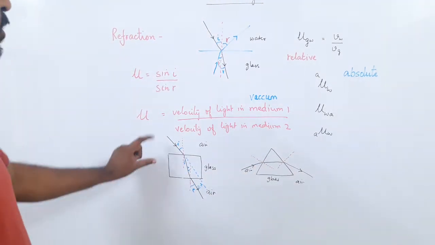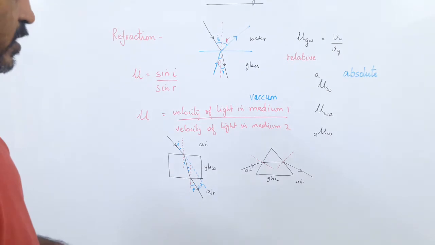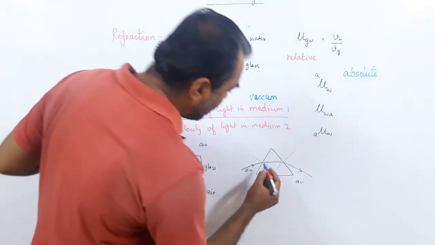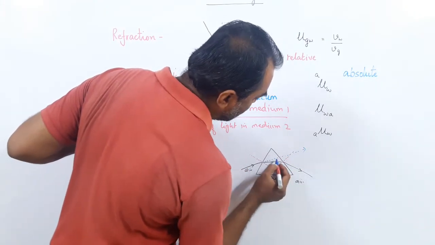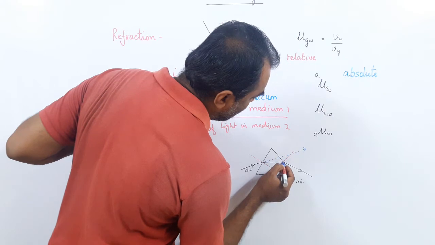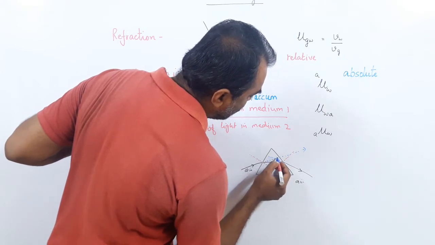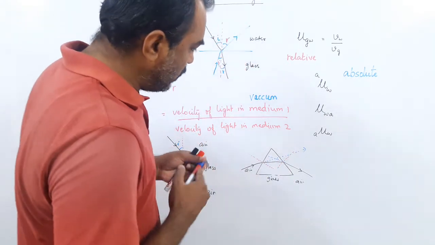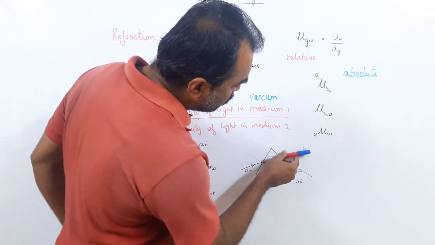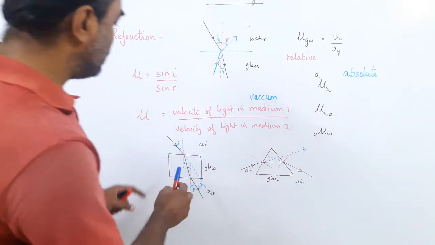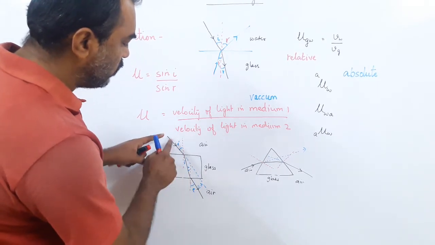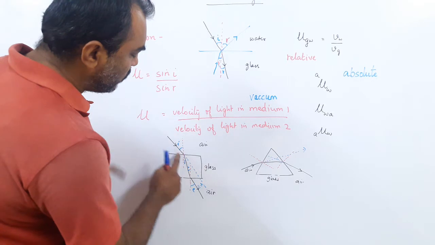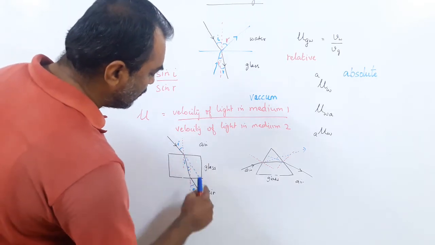Do you notice this? So in the glass what happens, if you look at this emergent ray, the incident ray, the light was going like this. And finally the light is going like this. So if you trace it backwards, it looks like the light comes from here. Okay? So the light was going in this direction, it has totally changed the direction. Here you can see the ray which was going is parallel to the emergent ray. So because these two surfaces are parallel, light bent in, bent out and they are parallel.